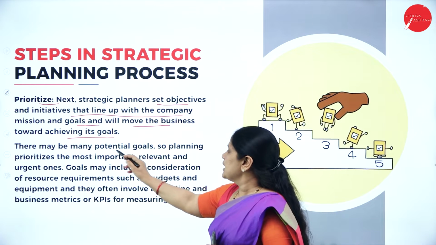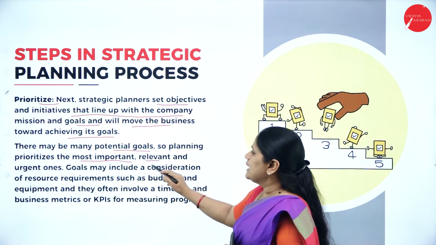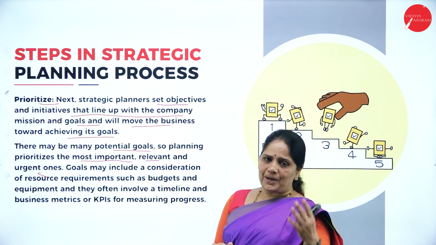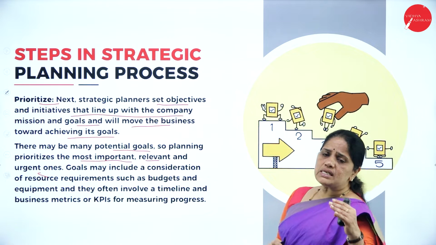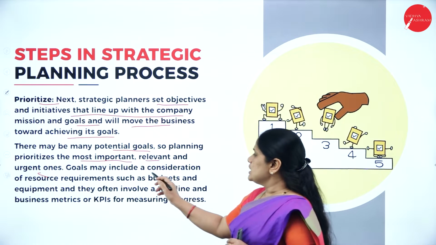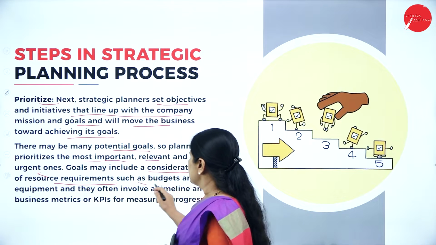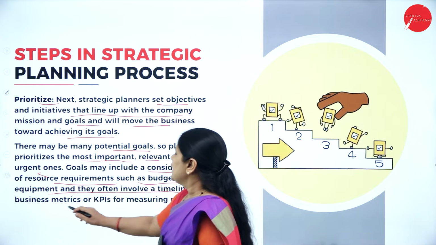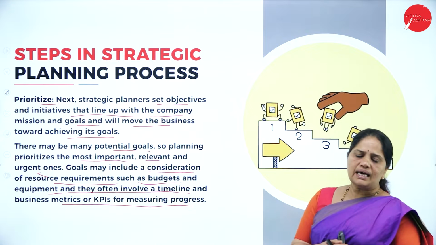There may be many potential goals, so planning prioritizes the most important, relevant and urgent ones. Whenever we are having the plans, we should decide what are the most important goals, then the relevant goals and then the urgent ones. The goals may include a consideration of resource requirements such as budgets and equipment, and they often involve a timeline and business metrics or KPIs for measuring the progress.